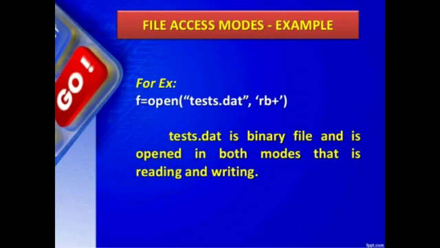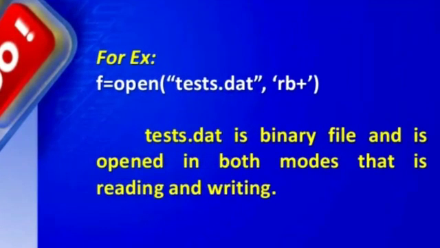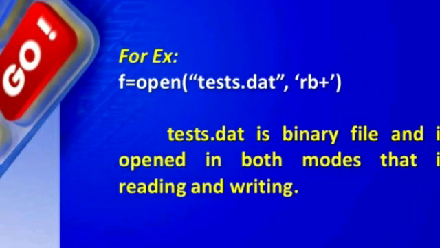Next one is f is equal to open test.dat rb plus. RB plus. What is the purpose of that access mode? It is for both reading and writing, same as the previous example. F is the file object, and using the open function we create the object f. The function open has two parameters, the file name test.dat and the access mode.